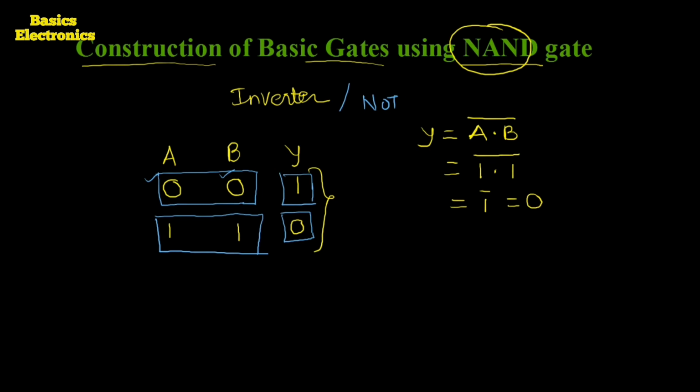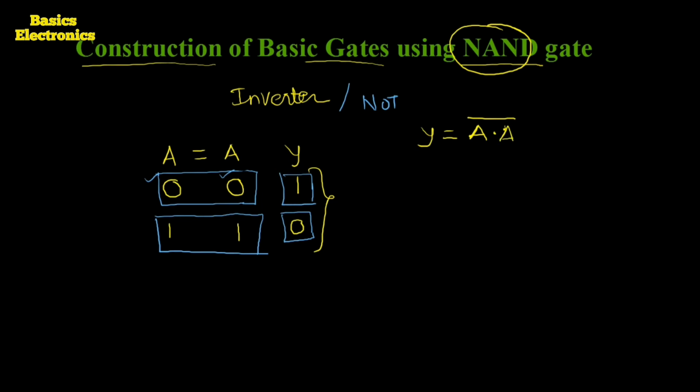It means here in both the conditions A is equal to B. So instead of writing B, we write it as A, because the inputs are the same. So in this equation also, instead of writing B, we write A, because we are applying the equal inputs.